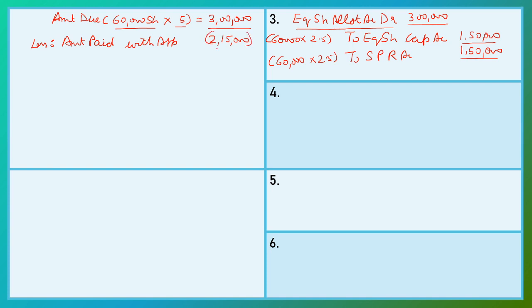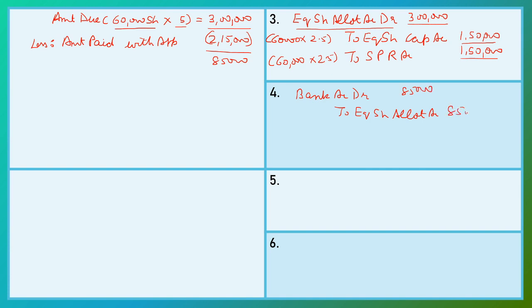So the remaining amount is given by the shareholders, that is 85,000, and the amount received entry is bank account debit to equity share allotment account and our amount is 85,000.